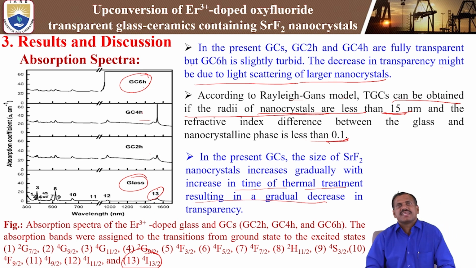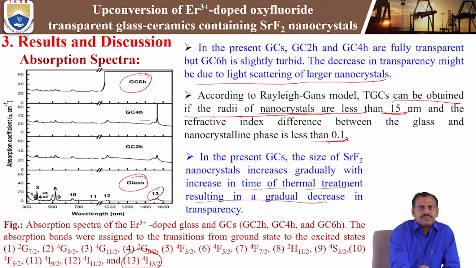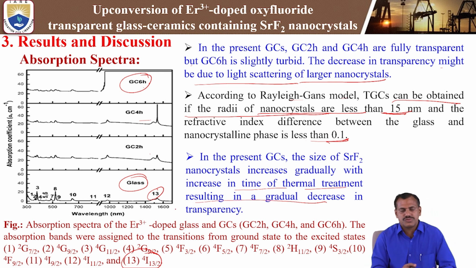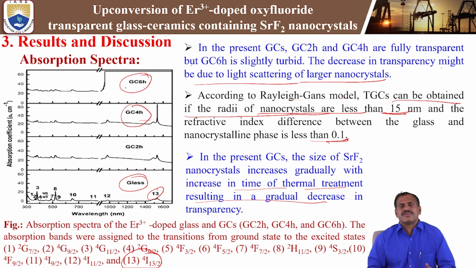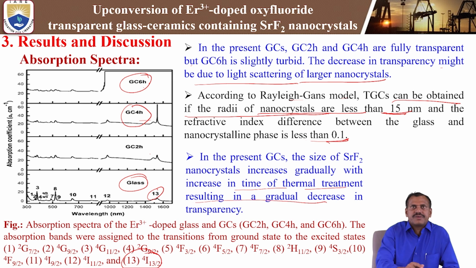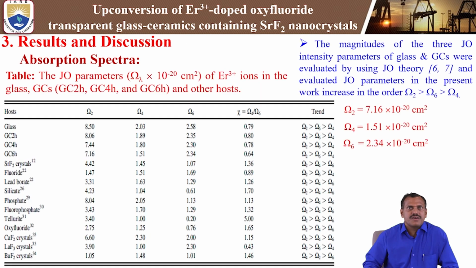It shows high transparency from the UV-visible to the near infrared region, 300 nanometer to 1800 nanometer, up to the glass ceramics of 4 hours. If you go for 6 hours, the transparency decreases, due to the scattering effect, that is, light scattering of larger nanocrystals. So this is the absorption spectra, and we are observing this information in the absorption spectra.